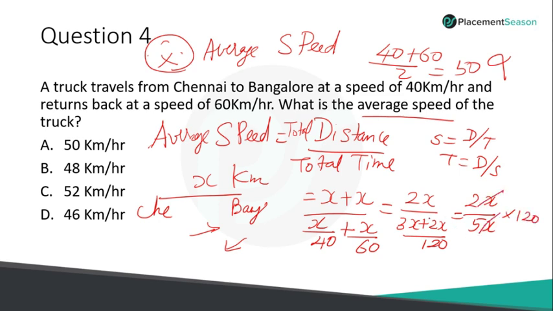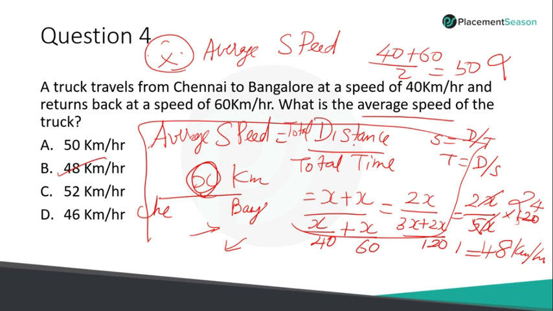So what is the observation? Whatever this distance x may be, your answer has nothing to do with x. It is independent of x. That is one observation you should make note of. I'm just cancelling 5 and 120. So 2 into 24 is 48 kilometers per hour. This is a very popular question asked in many competitive exams. So have a clear understanding of what average speed is, which is total distance by total time taken.